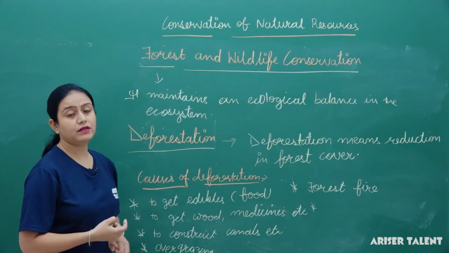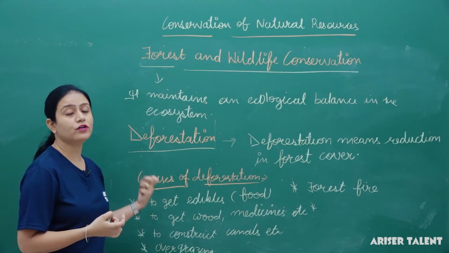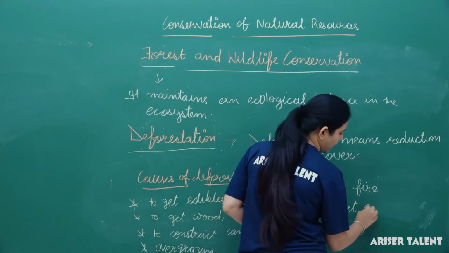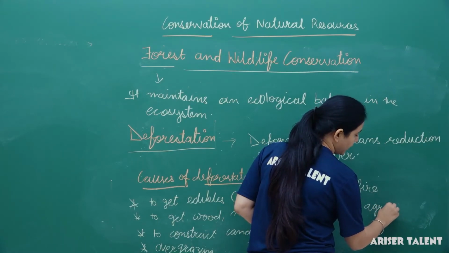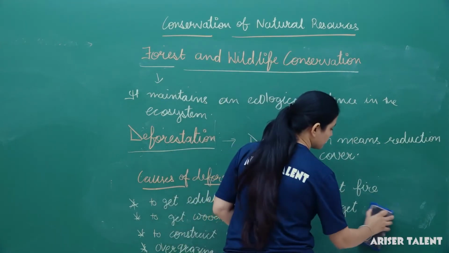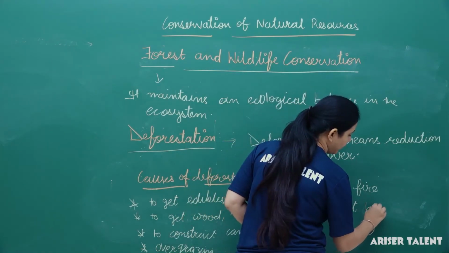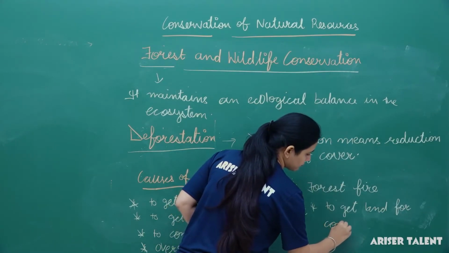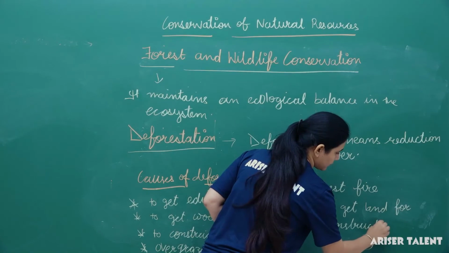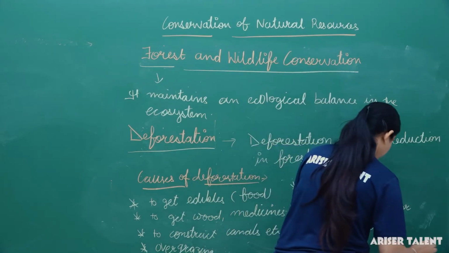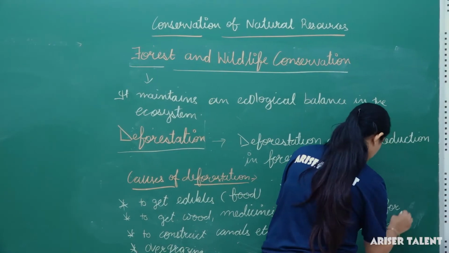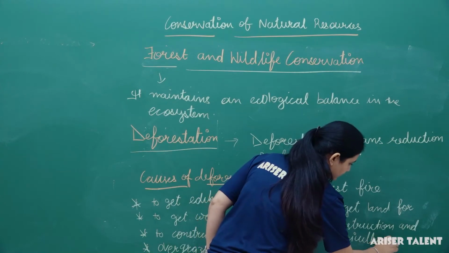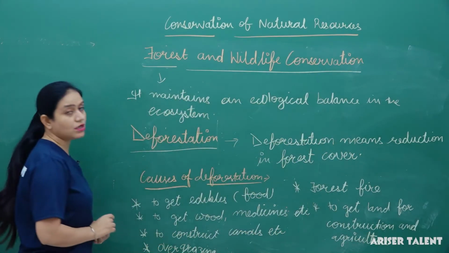And sometimes people do it to get land for agriculture, okay, to get agricultural land or to get land for construction and agriculture. Okay, so these are the main causes of deforestation.